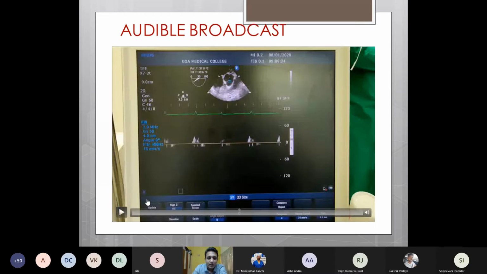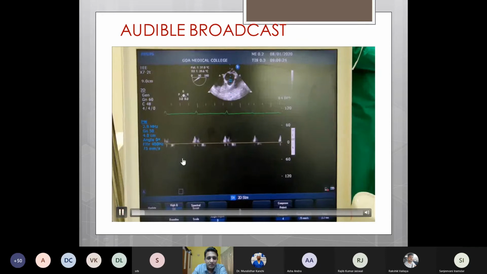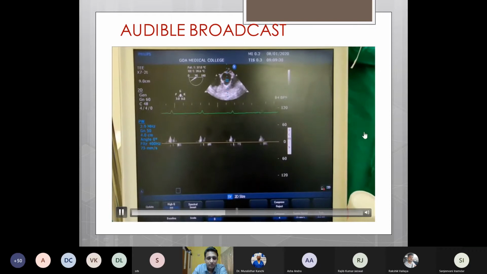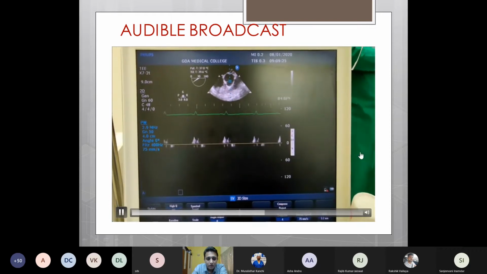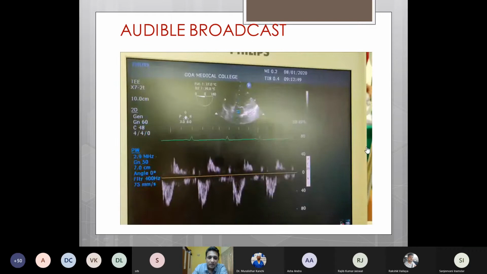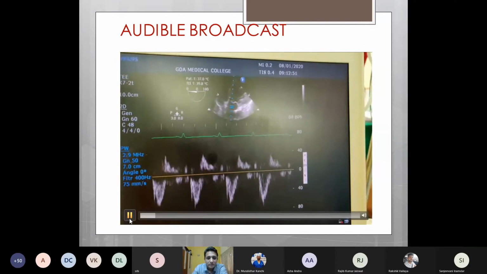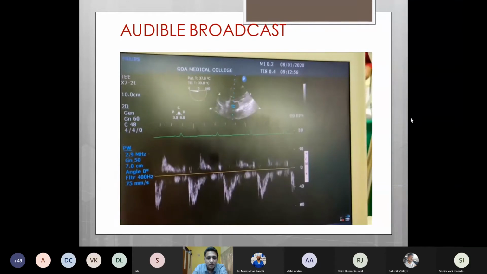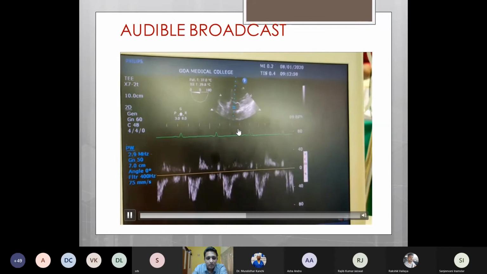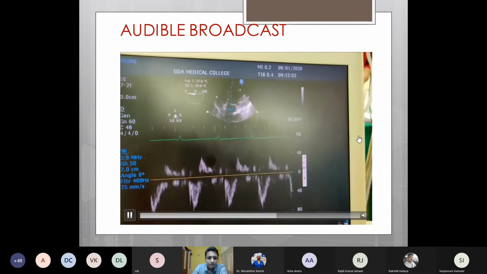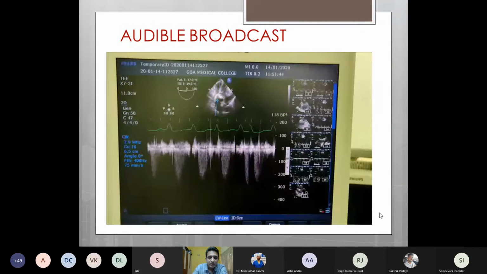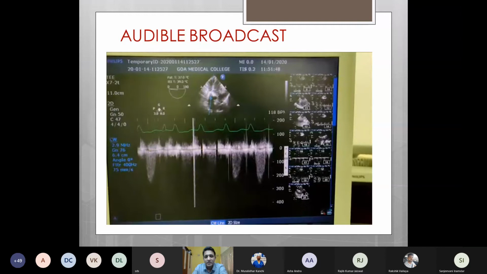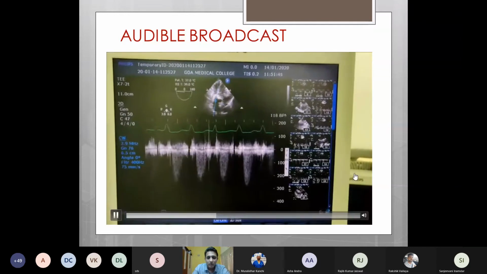For example, in this particular short axis view, we are hardly getting any audible broadcast because the beam is perpendicular to the flow through the aortic valve. As we select the correct view and go deep transgastric, in the case of a normal aortic valve, this is how we get the aortic valve. So based on the pitch, we can align the Doppler beam adequately. Similarly, in case of a severe aortic stenosis, we get a very harsh audible broadcast. Just based on the pitch and texture, we can get to know that this is not normal.